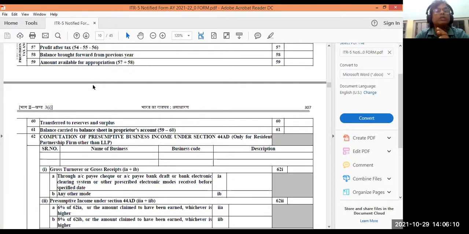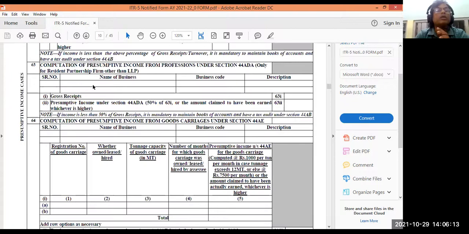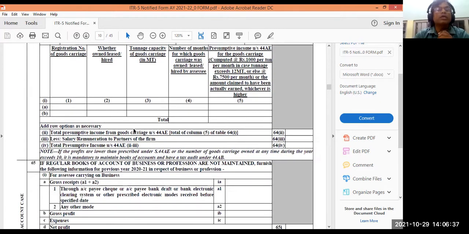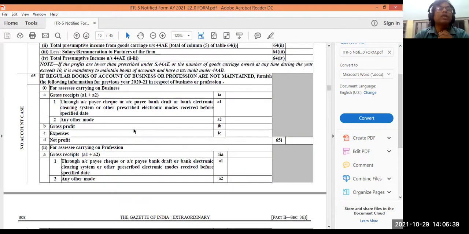And let us see what is next coming in the format. I cannot read from this side. Presumptive income cases. Yes, I told you the other day, yesterday, presumptive income cases. So if it falls under presumptive income cases, then the details of computation of presumptive income from goods carriage, all these things will be coming here as per necessity, as per the format.